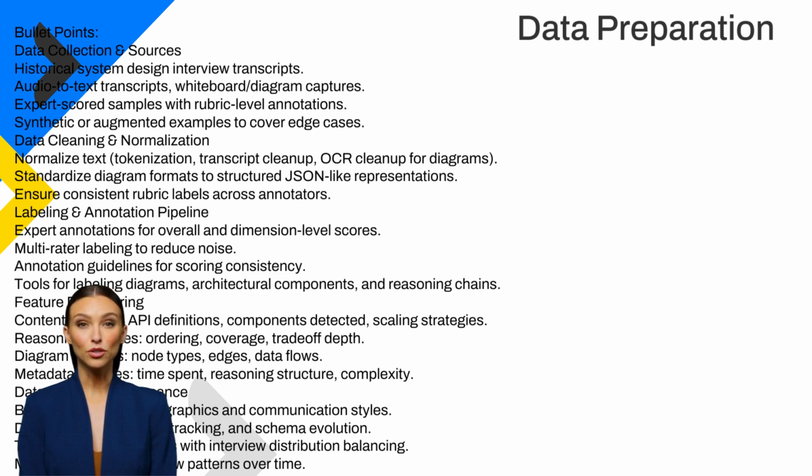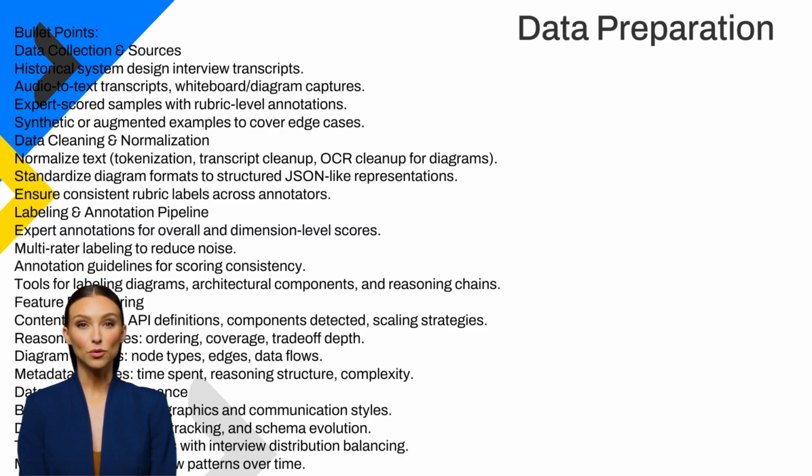It is also crucial to normalize scoring labels across multiple annotators because experts naturally vary in strictness. The labeling and annotation pipeline is critical because the ML judge learns from human scoring patterns. We need multi-dimensional labels: overall score, API quality, scaling plan correctness, storage design sophistication, trade-off depth, and more. Multi-rater labeling helps create a more stable ground truth. Developing clear annotation guidelines is necessary to reduce variance and ensure reproducibility.